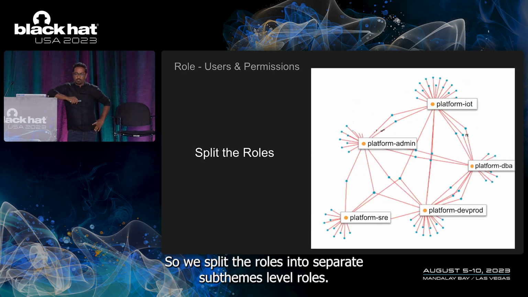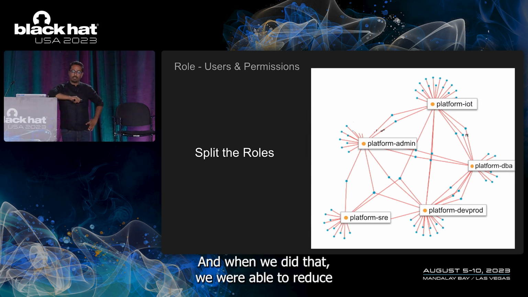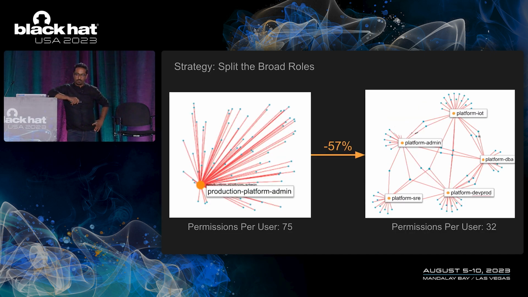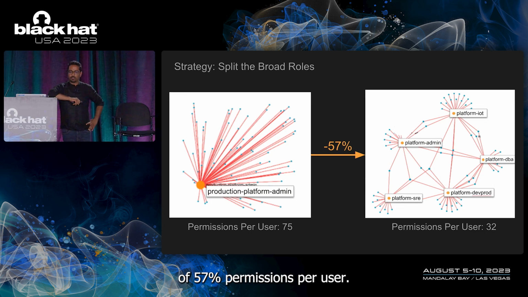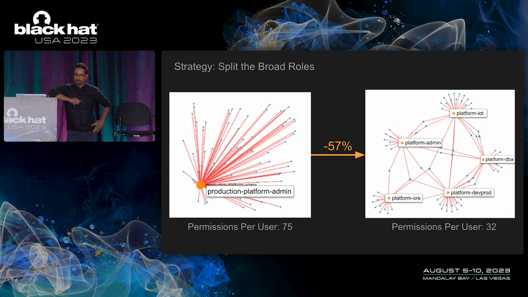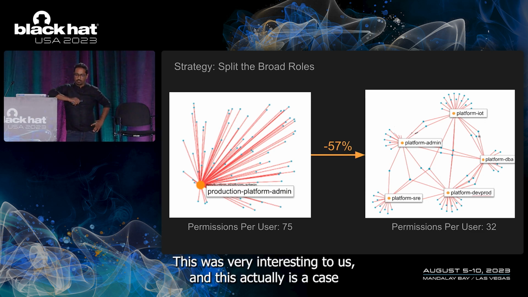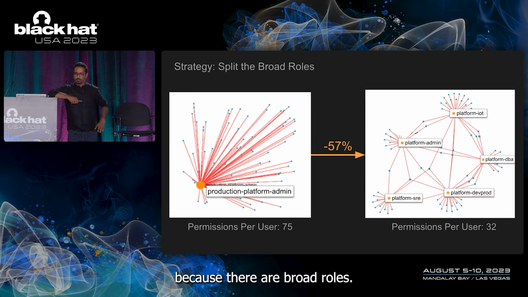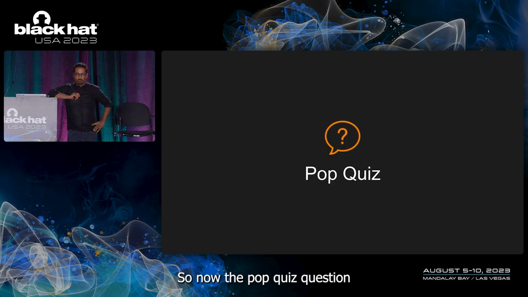So we split the role into separate sub-team level roles. And when we did that, we were able to reduce the number of permissions per user to 32 from 75, which is a reduction of 57% permissions per user. This was very interesting to us, and this actually is the case with a lot of companies that I've seen, that people have too much access because they are broad roles. So now the pop quiz question.